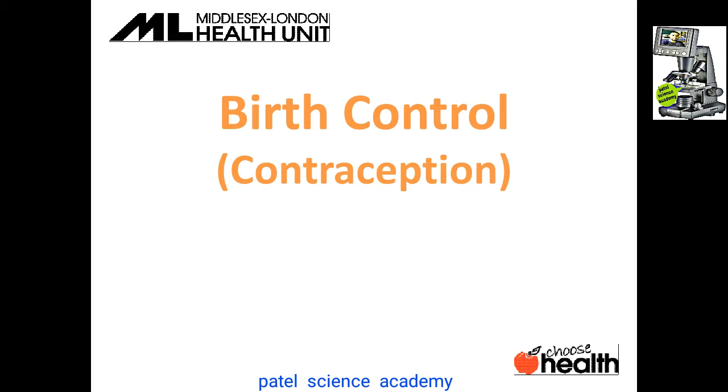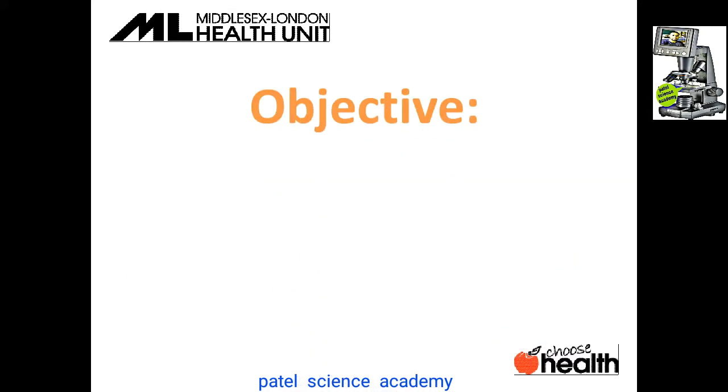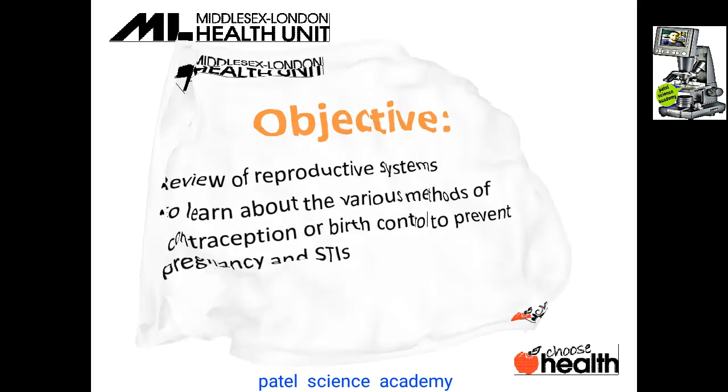And in this lecture, I'm going to explain to you about birth control, which is also called the contraception method. Dear students, the objective of this lecture is a review of the reproductive systems of both the male and female body, to learn about the various methods of contraception or birth control to prevent pregnancy and STIs.